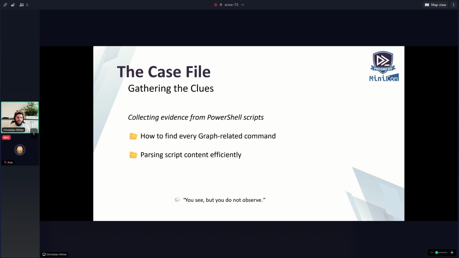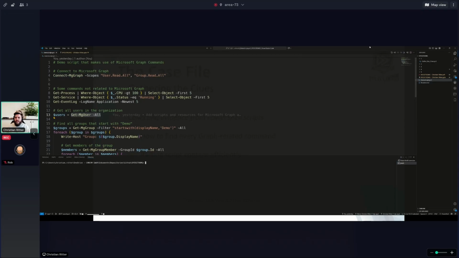And I just want to jump right into VS Code, because I want to show you. So here's a little script that does the thing, maybe something like you have written many times. I connect to Microsoft Graph. I say, okay, those are all the needed scopes, like User.Read.All and Group.Read.All.